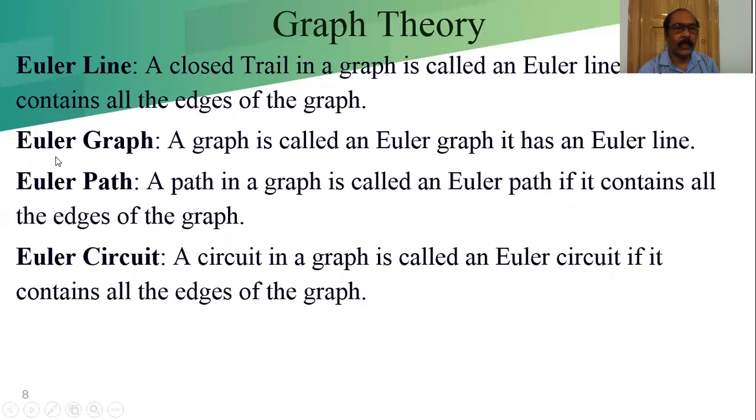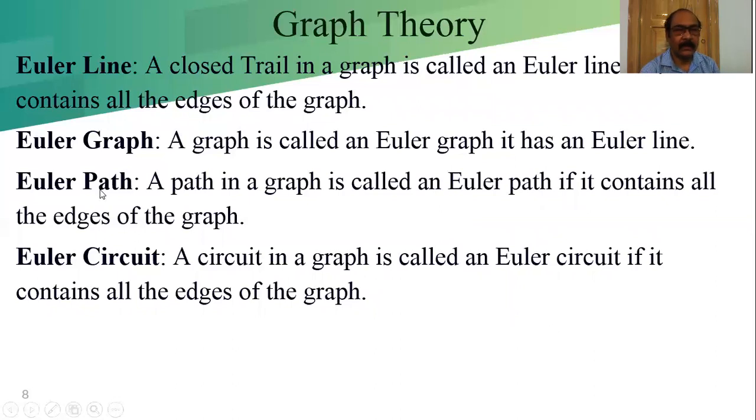What is called the Euler graph? A graph is called an Euler graph if it has an Euler line. That means if there is an Euler line which covers all the edges, then it is known as the Euler graph. That means we can find a trail which, if we move along it, covers or traverses all the edges of the graph.